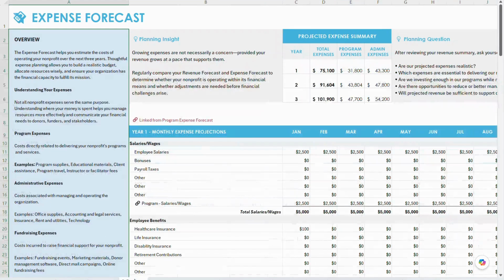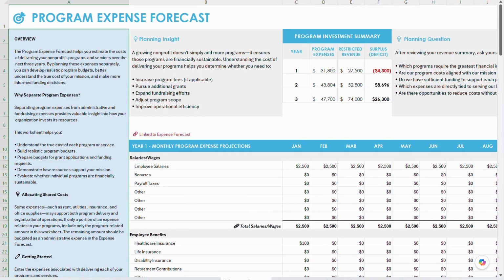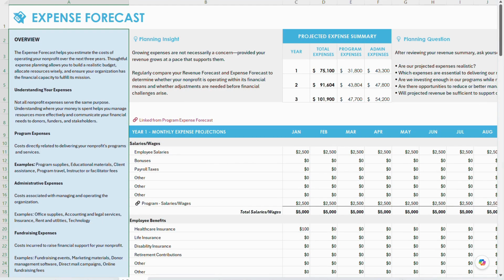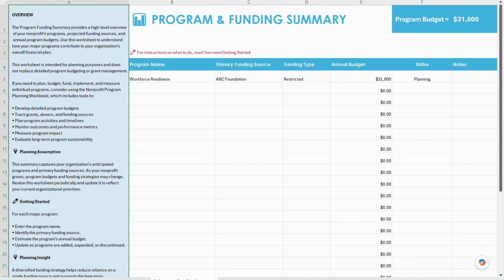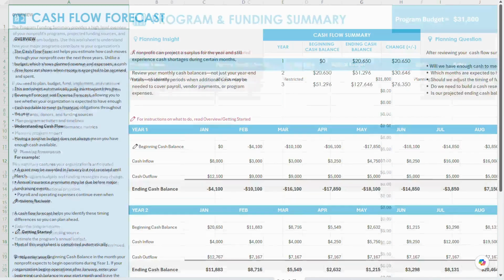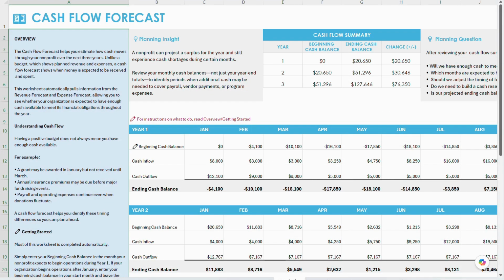Next, the expense forecast helps you estimate operating costs, while the program expense forecast isolates the costs of delivering your programs and automatically links those totals back to your overall expenses. You'll also find a program and funding summary for a high-level view of programs, funding sources, and budgets. The cash flow forecast helps you see when money comes in and goes out, so you can spot potential cash shortages before they happen.